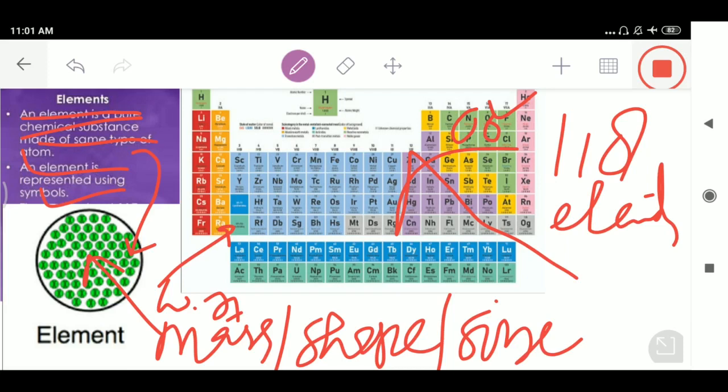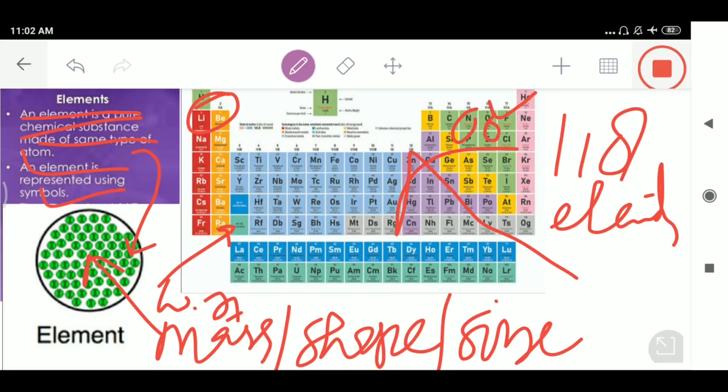For example, hydrogen is an element because it can't be split up into two or more simpler substances by the usual methods.